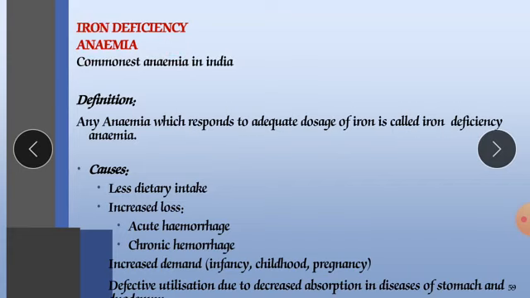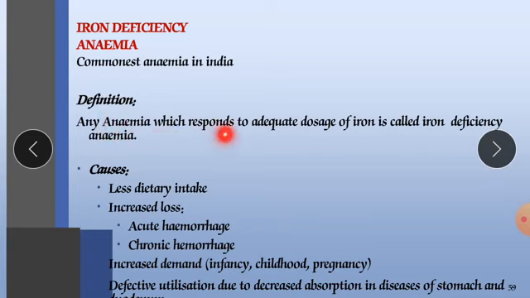Iron deficiency anemia is the commonest anemia in India, because many females are not paying attention to iron deficiency. That's why the government has introduced a scheme to give iron supplements and also folic acid supplements to girls, especially teenage, menstruating females. In schools as well as colleges, they are provided with iron supplements.